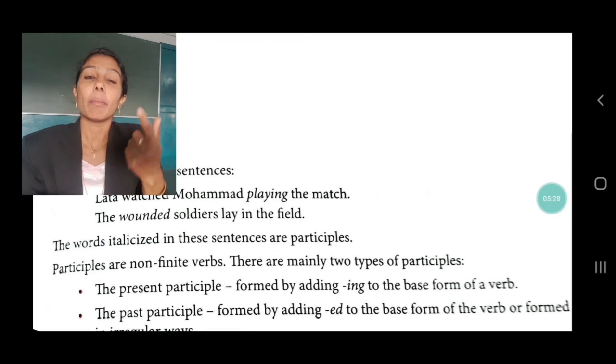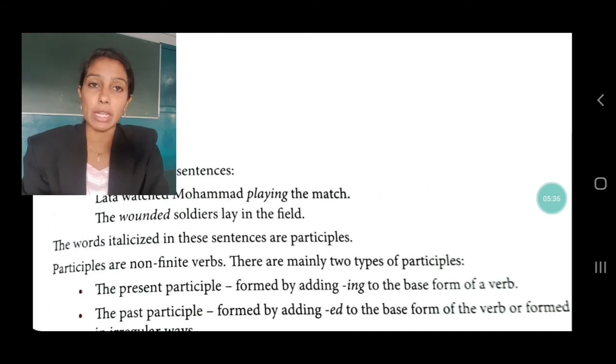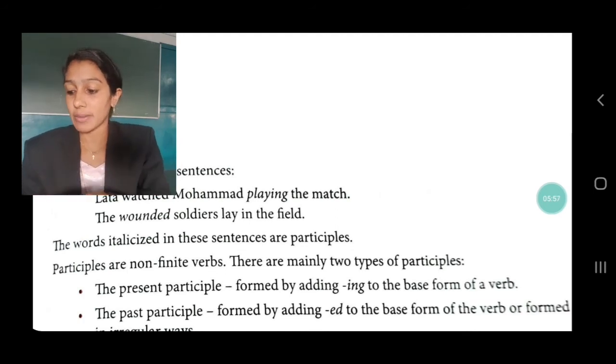One is by adding ing, that is the present participle, and the second form is by adding ed, that will be the past participle. You only have to keep in mind that if we add ing to the base form of the verb, it will be the present participle. If we add ed to the base form of the verb, it becomes the past participle. Understood, children? Okay.